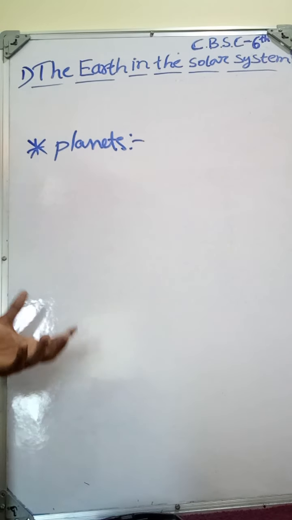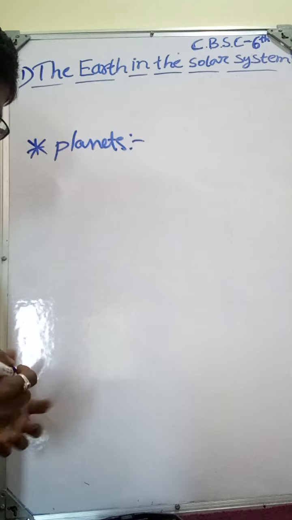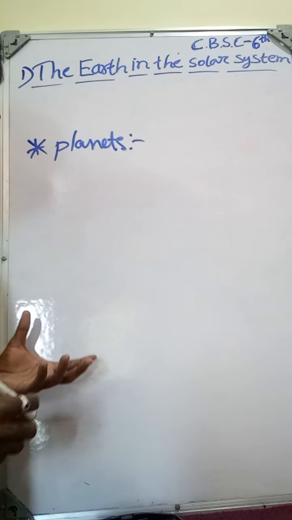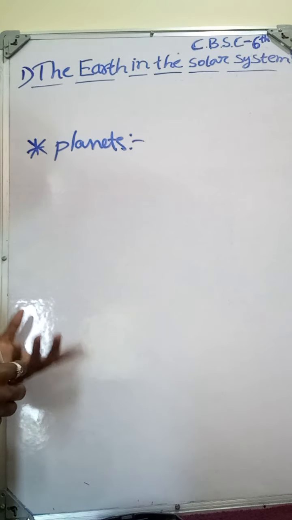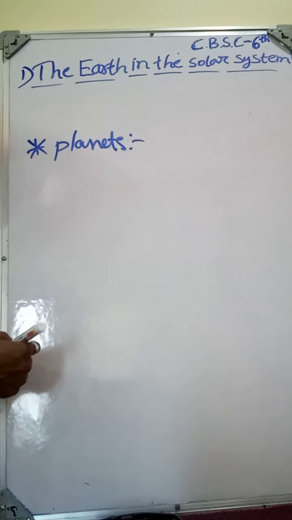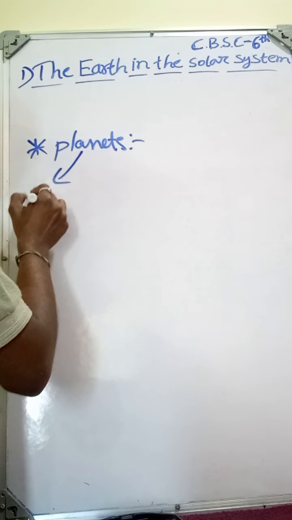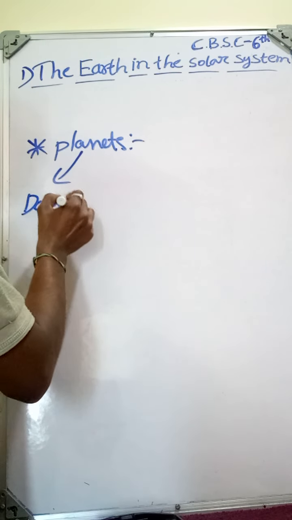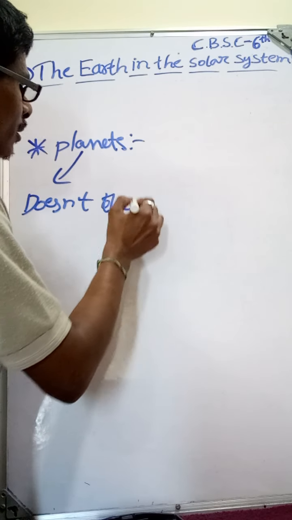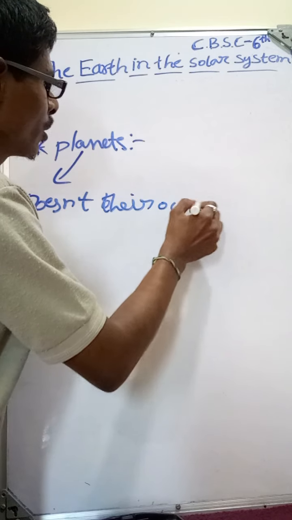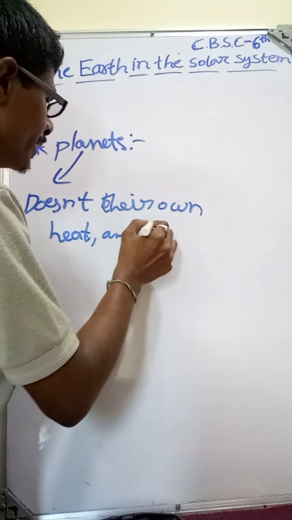See, in the night sky, some of the celestial bodies don't have their own light and heat. These bodies are lit by the other stars. Those bodies are called planets. Planets don't have their own heat and light.